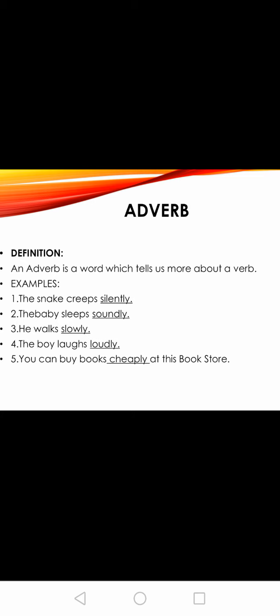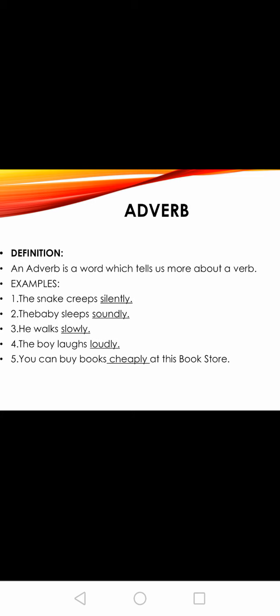Next, the boy laughs loudly. Now how was the boy laughing? Loudly. What is the action? Laugh. Laugh is a verb, and how was it done? Loudly. You can buy books cheaply at this bookstore. Now what action are you going to do? You are going to buy the books. But how are you going to do it?